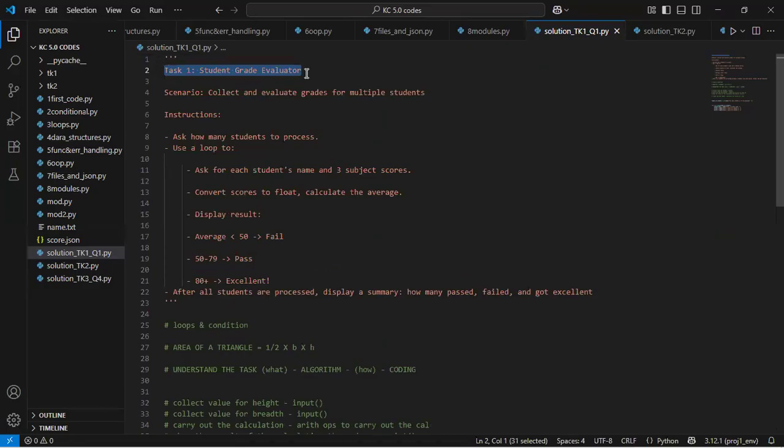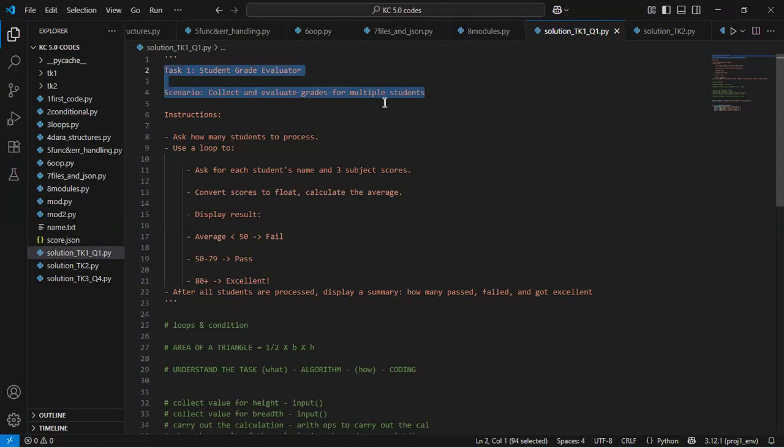In this case, the task title here is Student Grade Evaluator. Leave the bullet points first. Read this task title and then read the scenario. With the task title and the scenario, leave the instructions. You come back to them.